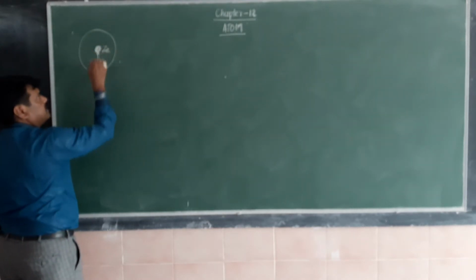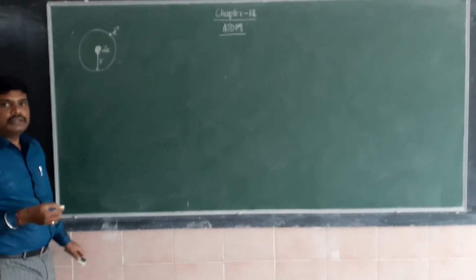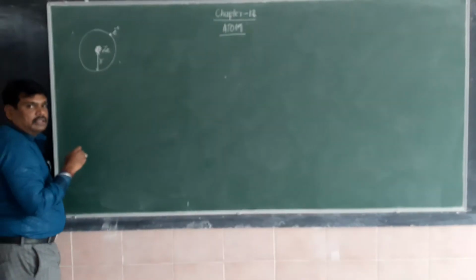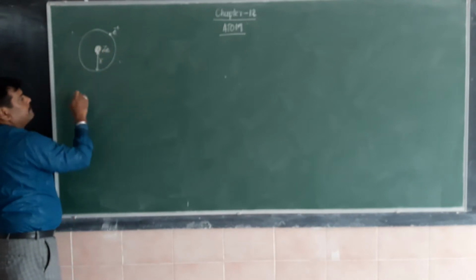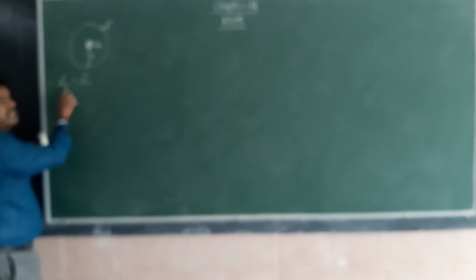The charge of the nucleus is Ze. The electron is revolving around the nucleus with charge minus e. Now the size of the nucleus can be calculated by using the orbital radius. Since there are two forces, centripetal force and centrifugal force, he has taken this formula. The centripetal force is because of the electrostatic attractive force. The nucleus is positive charge, the electron is negative charge, and the electron is attracted towards the nucleus by the electrostatic force.